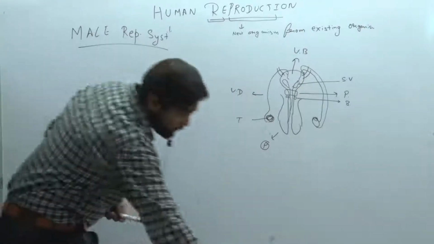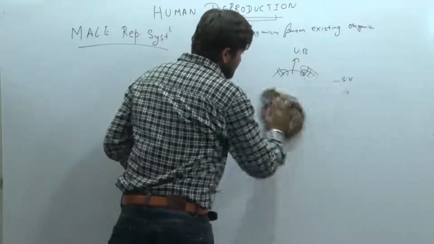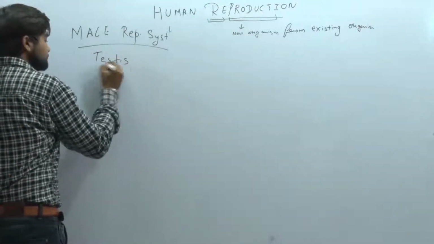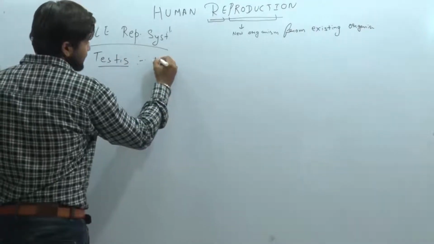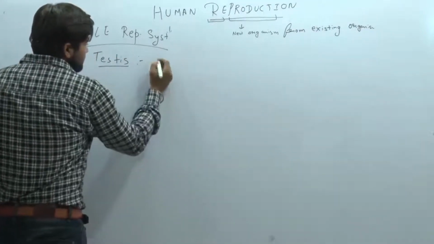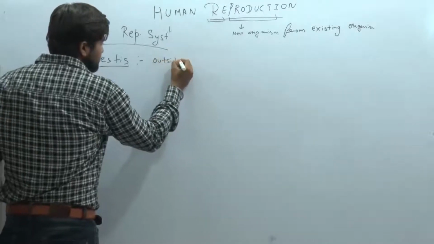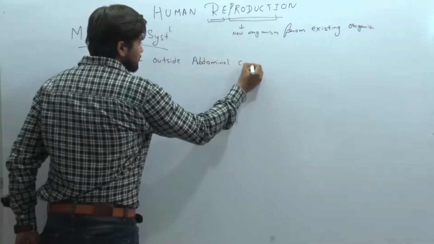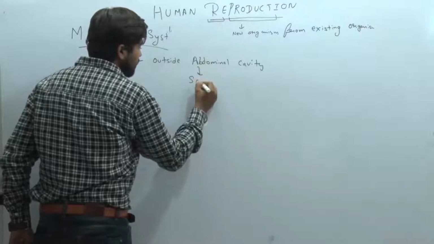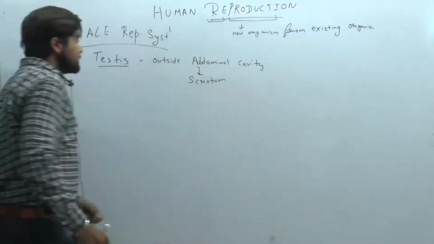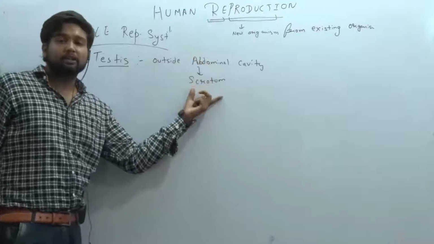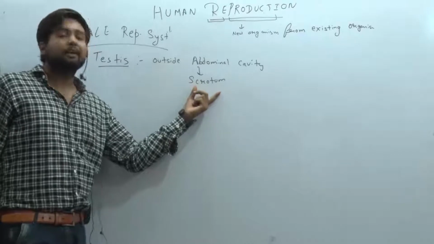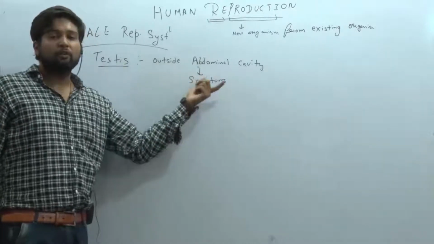I am again making a rough diagram of the testis. Do you know where the testis is located? It is located outside the abdominal cavity, not in the abdominal cavity. It is located in the scrotum. Clear? Why? Because sperm needs a lower temperature. So the scrotum provides the perfect temperature for the formation of sperm.